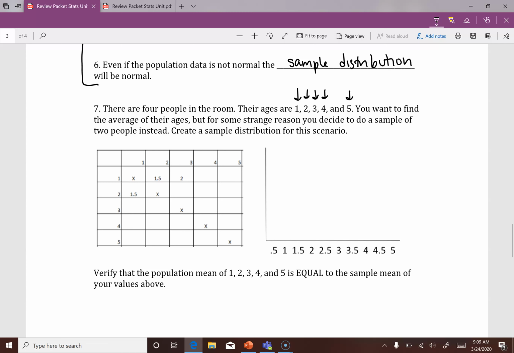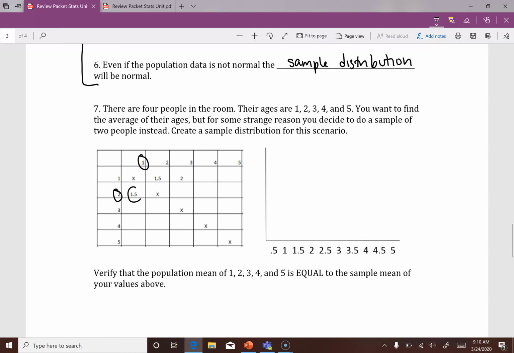You've got a population that's so small. Why wouldn't you just find the population average? But this is just an example, right? So instead of finding the population average, you're going to go and you're going to sample 2 people, and that's going to give you an average. All right, so first you go and you sample a person who's age 1 with a person who's age 2. So we've got an age 1 and age 2.